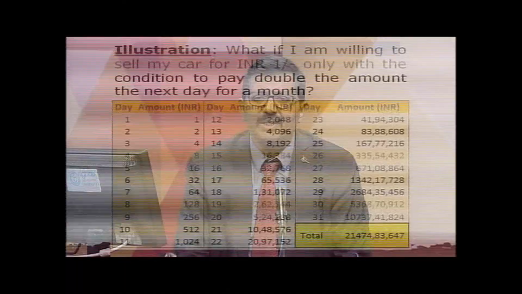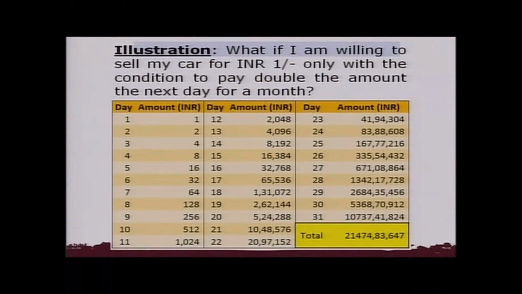This is just a small illustration. You would probably have seen or read a story also, where a person said that on every chessboard of 64 squares, he would put one grain on the first, double it on the second, double it on the third, and like that. He ended up with his whole kingdom being sold. So this is again one example.